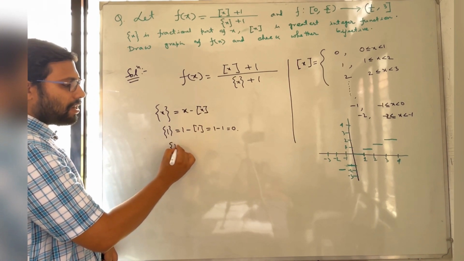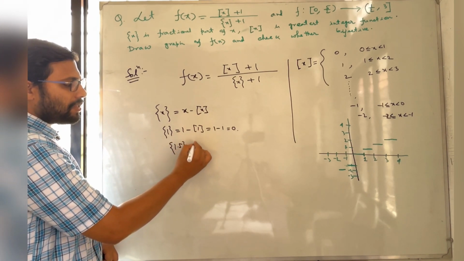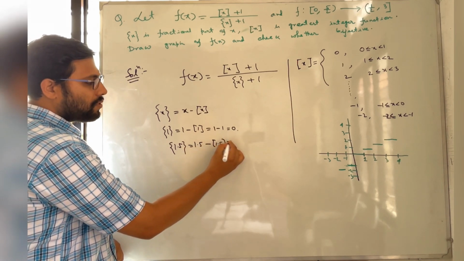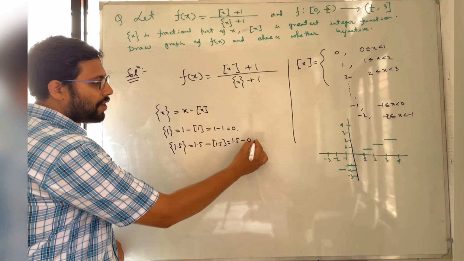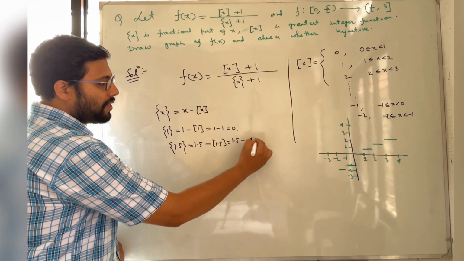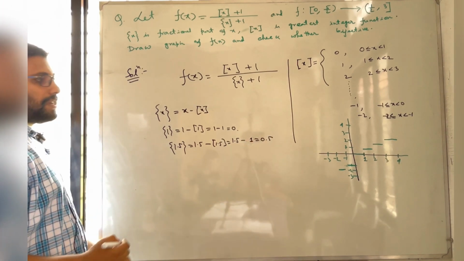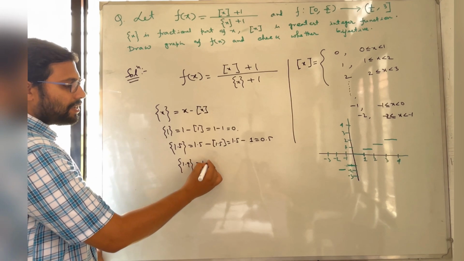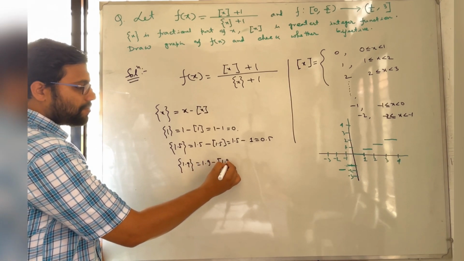If we take the fractional part of 1.5, then 1.5 minus box of 1.5, so 1.5 minus 1, it will be 0.5. And for 1.9, similarly, it will be 0.9.